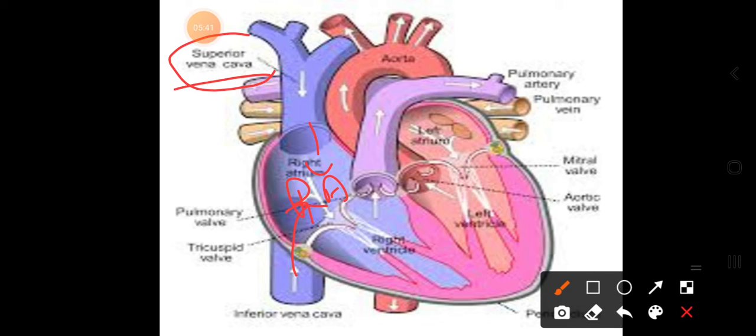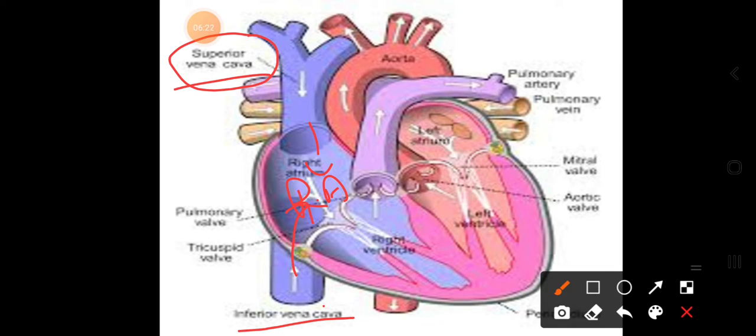The body parts that are above the heart, like your neck region, head region and shoulder regions, collect the blood and pump it into the right auricle with the help of the superior vena cava. The parts below the heart, that is your legs, stomach and kidney, send impure blood through the inferior vena cava, which opens into the right auricle.